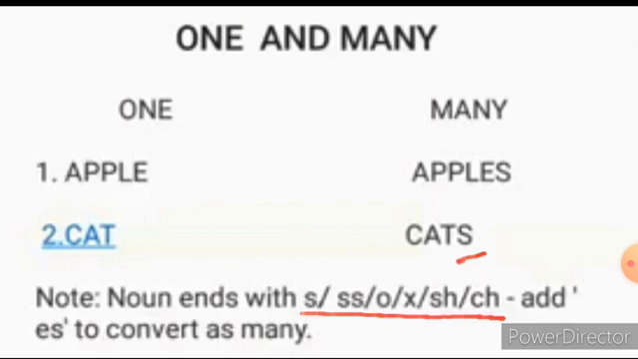So look at the spelling, C-A-T-S. Can you find the difference between one and many? That is in the word cat. Cat is only one thing, whereas cats is more than one. So it is many. Here we add the letter S to make it into many.